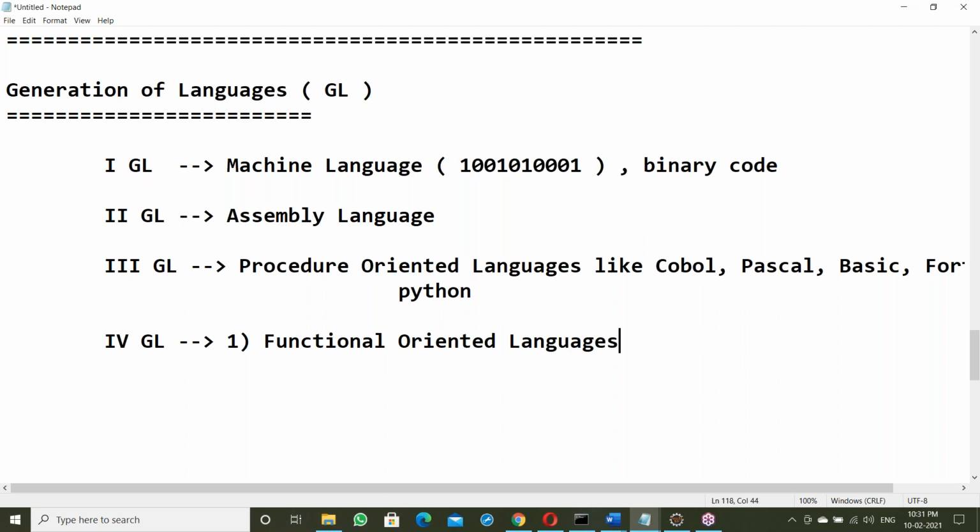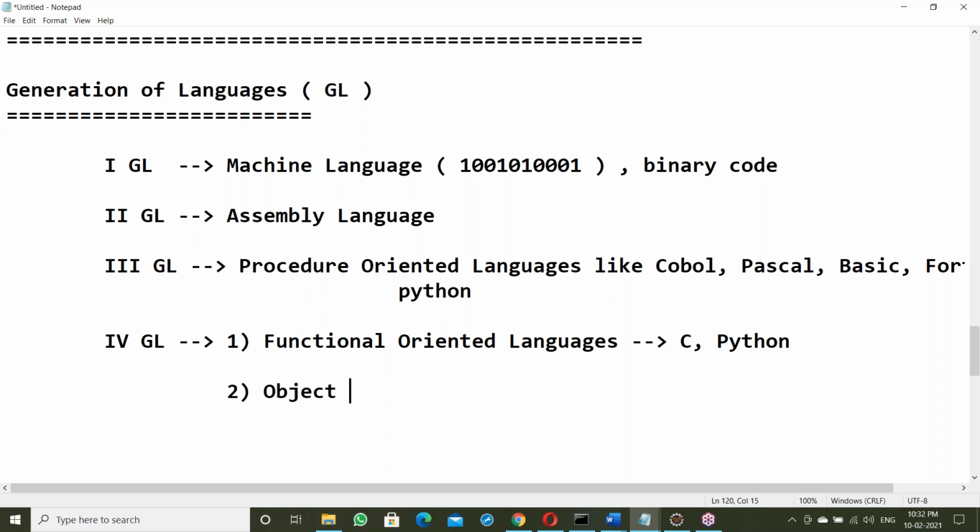We'll discuss it next, procedure and function, in a couple of minutes. C is a functional oriented language. Next, Python is also a functional oriented language. Next, the second one.